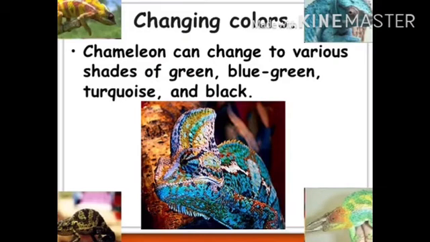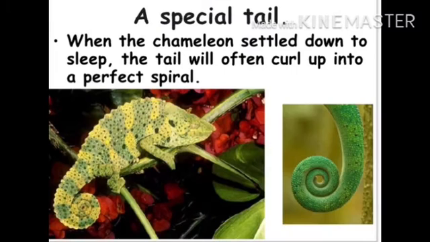Chameleons can change to various shades of green, blue-green, turquoise and black. A special tail: when the chameleon settles down to sleep, the tail will often curl up into a perfect spiral. Basically, these tails are useful for the chameleon to hold the tree.